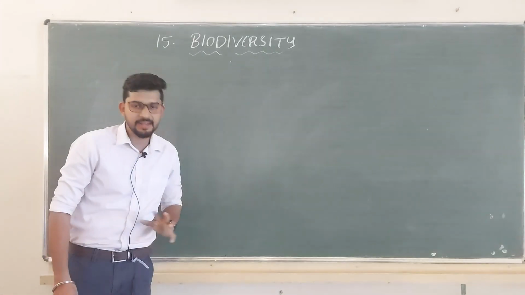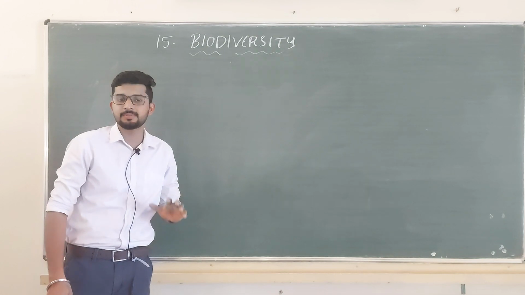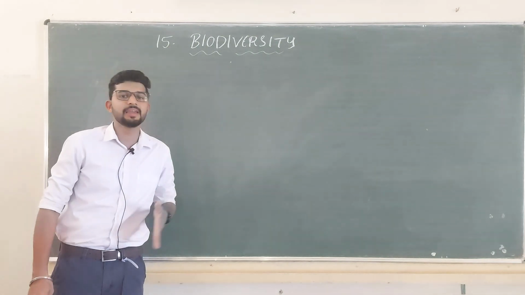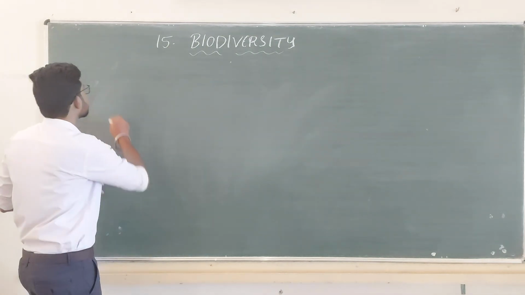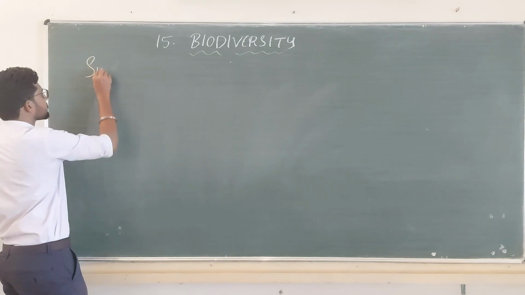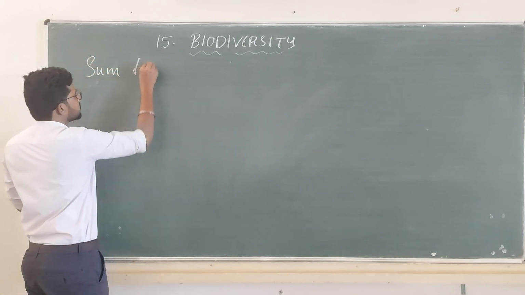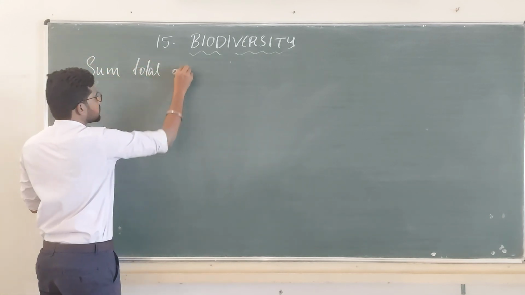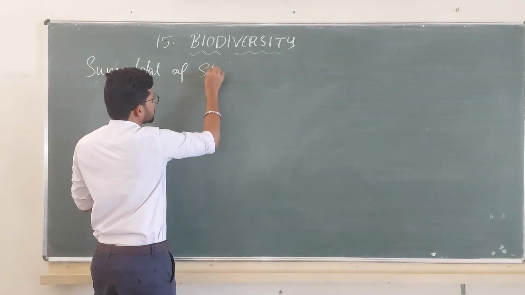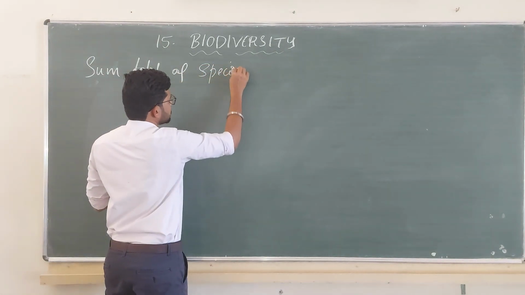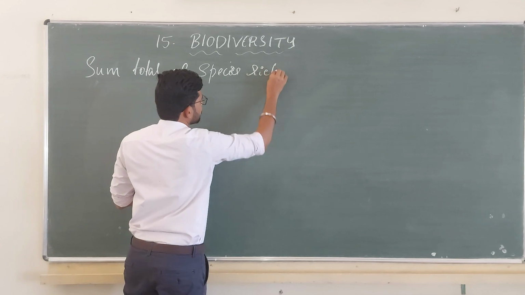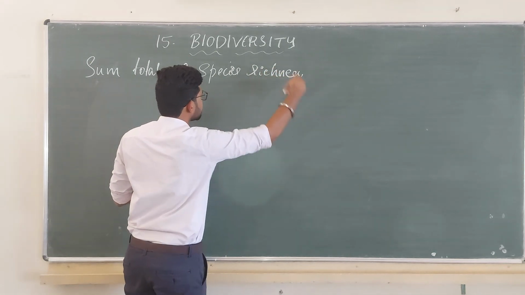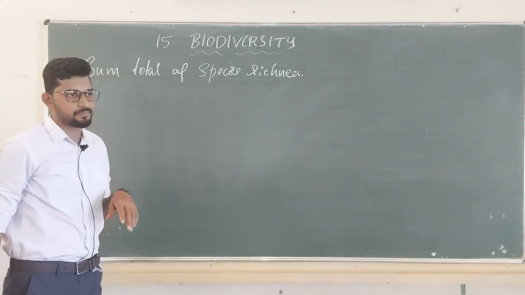Biodiversity can be defined as the sum total of species richness in a particular area. Sum total of species richness is known to be biodiversity.